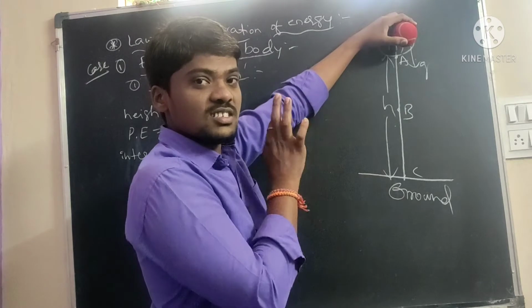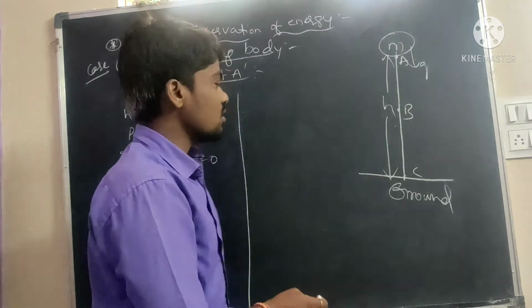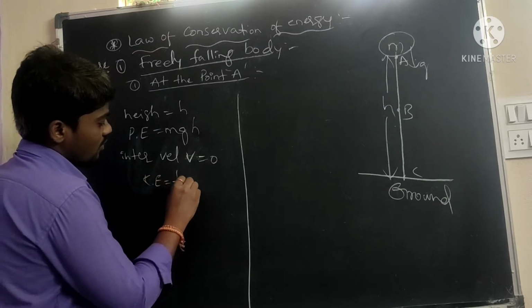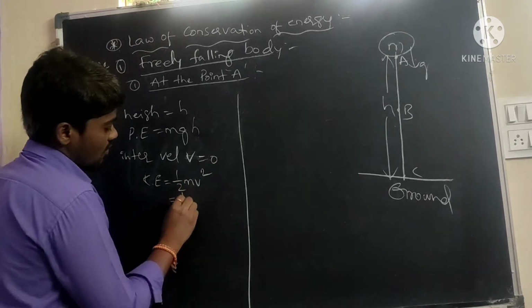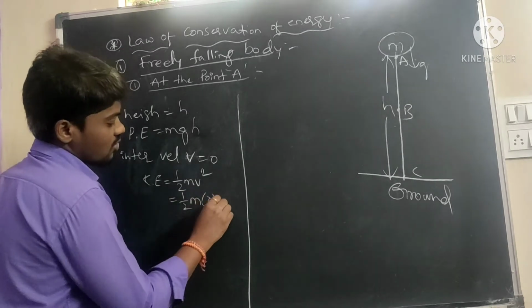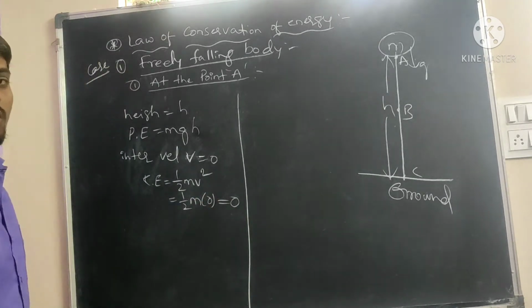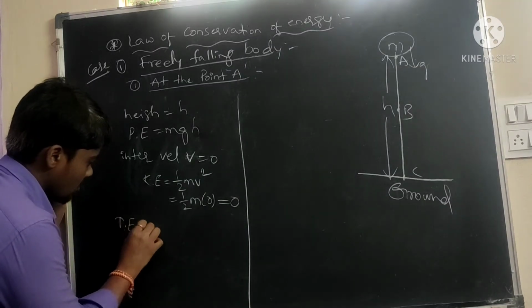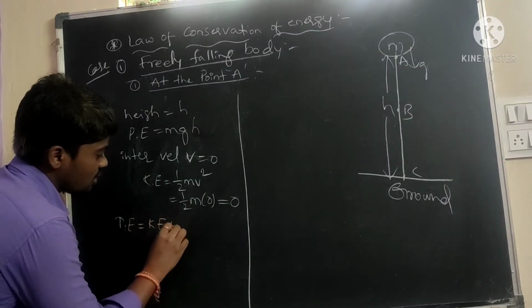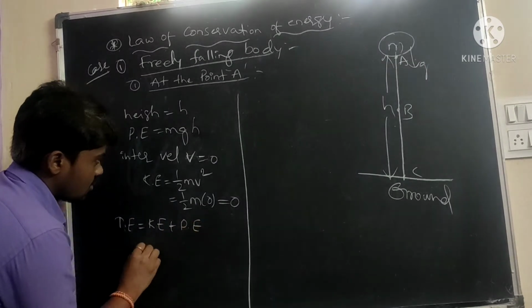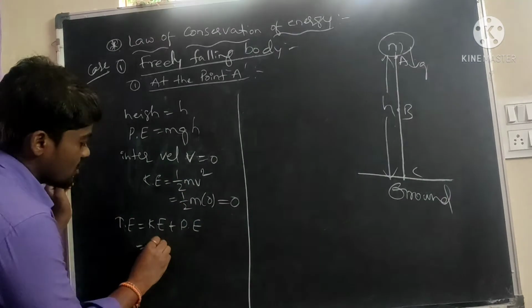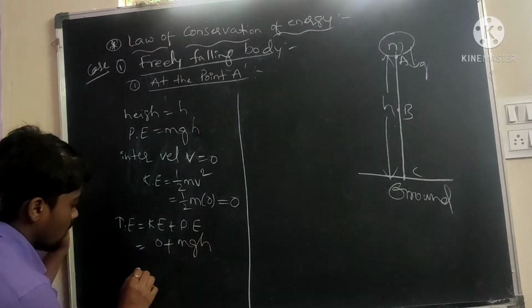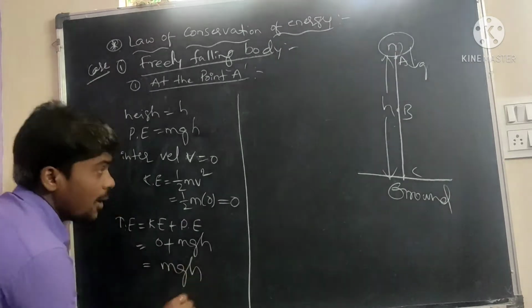Rest position means the velocity is 0, so kinetic energy is also 0. Applying the formula half m v squared, half times m times 0 equals 0. Total energy equals kinetic energy plus potential energy, which is 0 plus mgh. Total energy at point A is mgh.